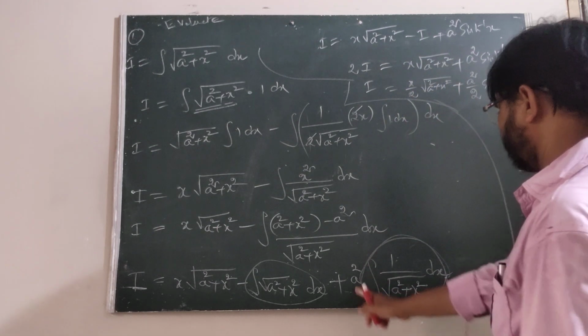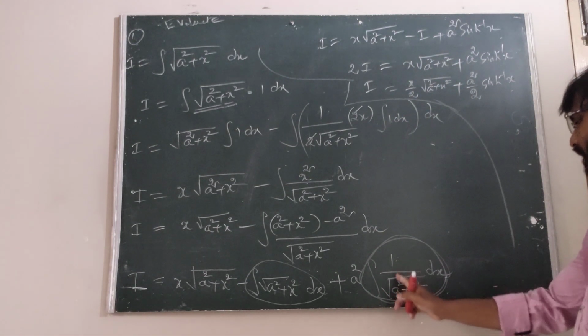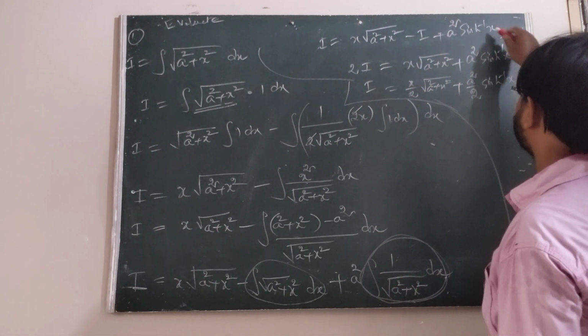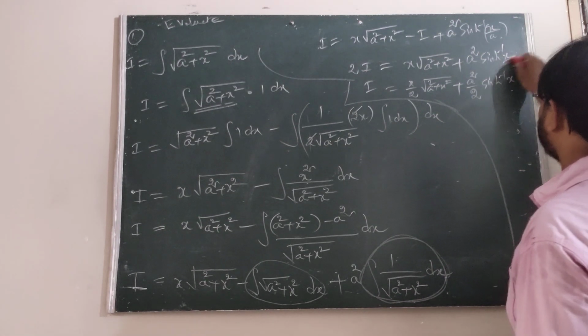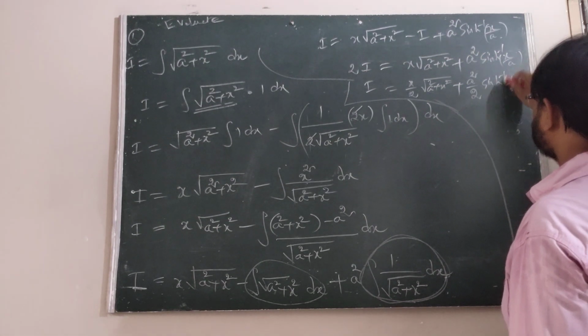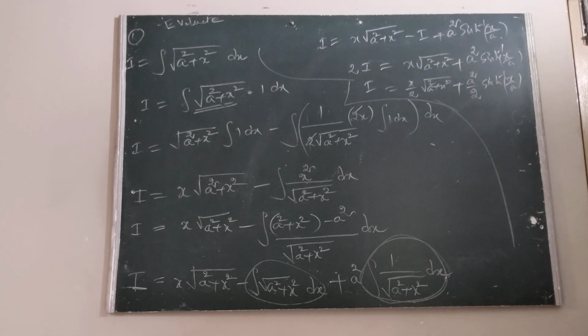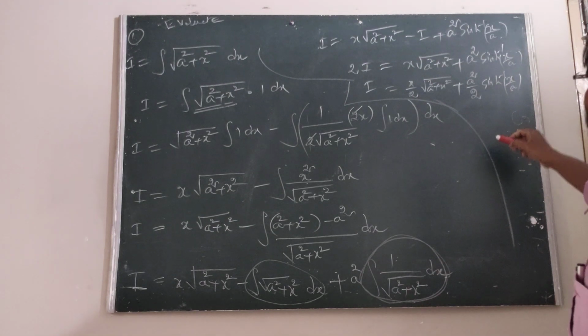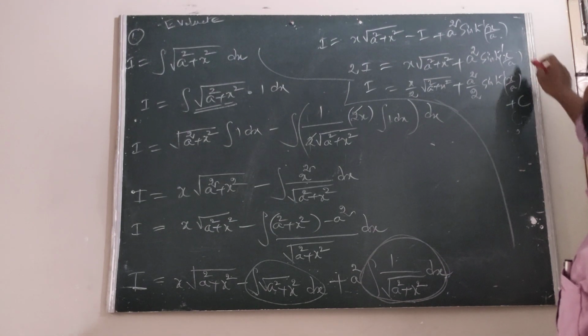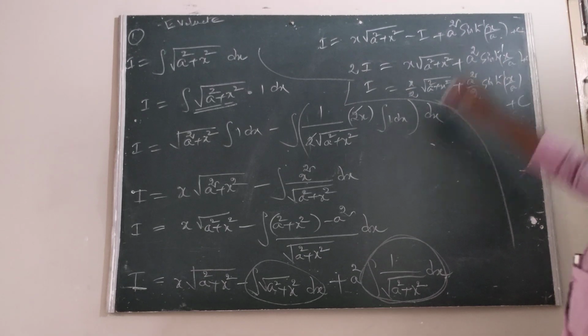This is the form a square into the form of 1 upon under root a square plus x square, which is sin h inverse of x by a. Finally we are taking plus c. Is it clear? Okay, understand how to write this one.